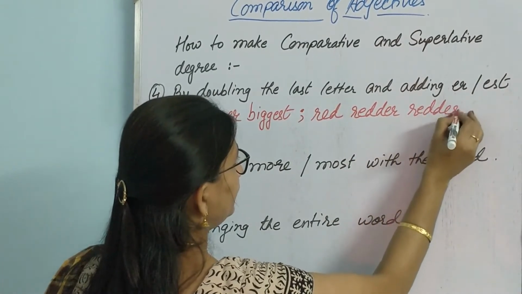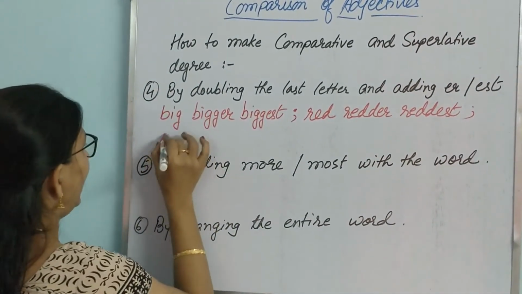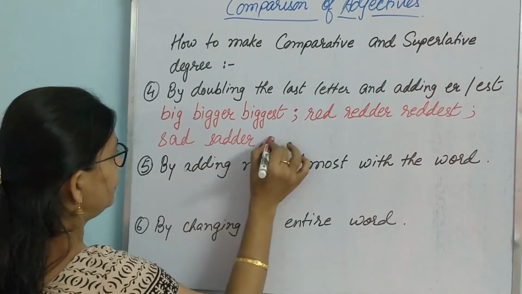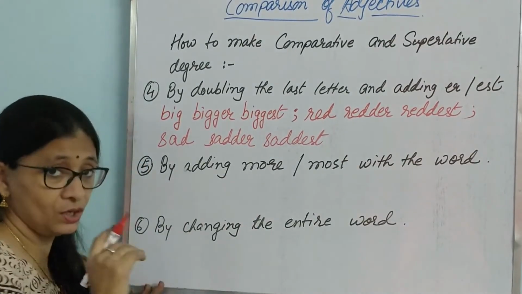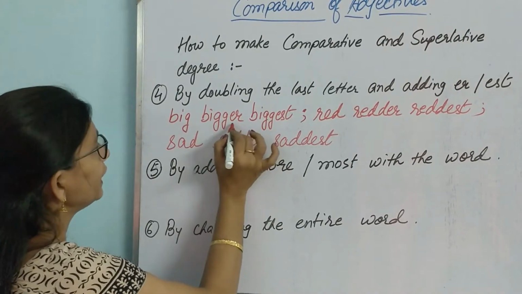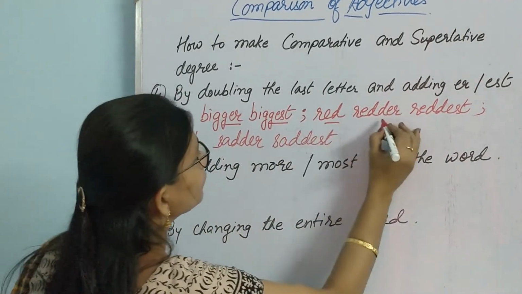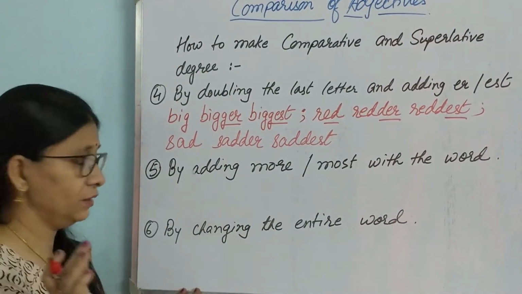R-E-D-D-E-R, redder. R-E-D-D-E-S-T, reddest. Okay. Then sad, S-A-D-D-E-R, sadder, S-A-D-D-E-S-T, saddest. So, students, are you able to make out why we are doing it like this? Did you get the common point? Here, just look carefully.